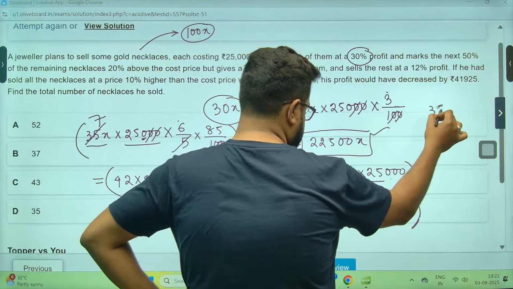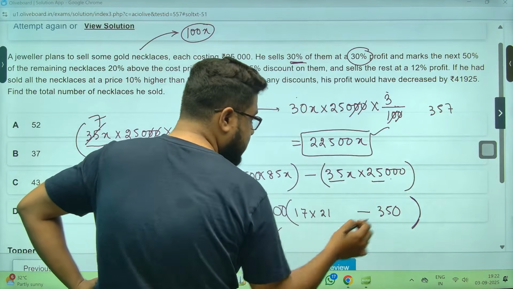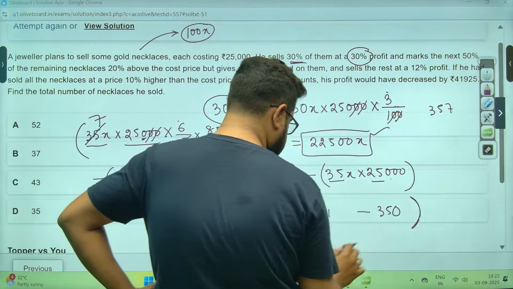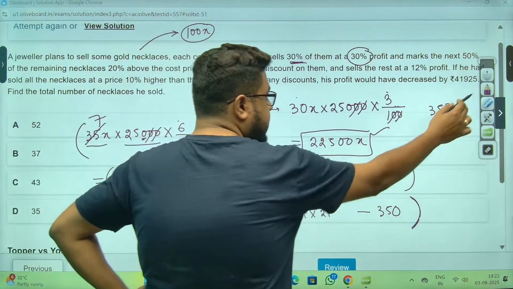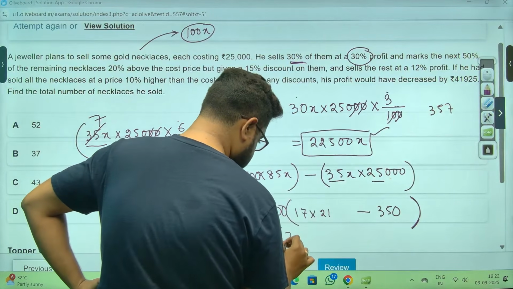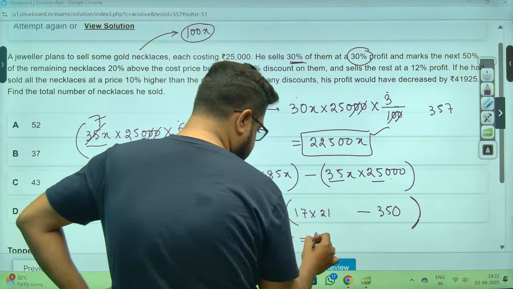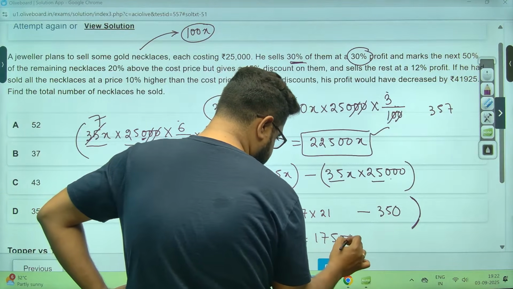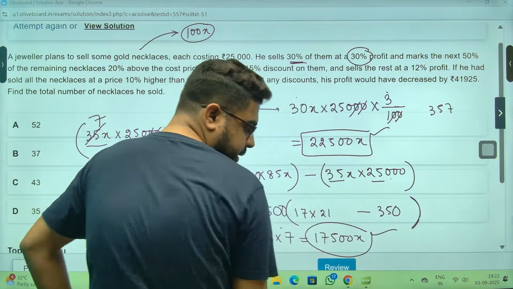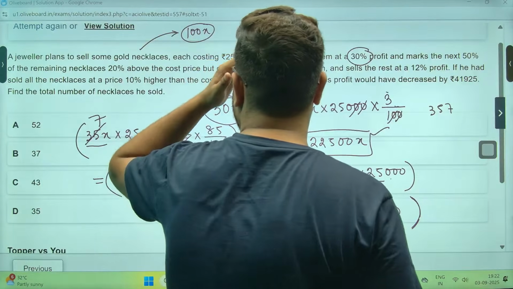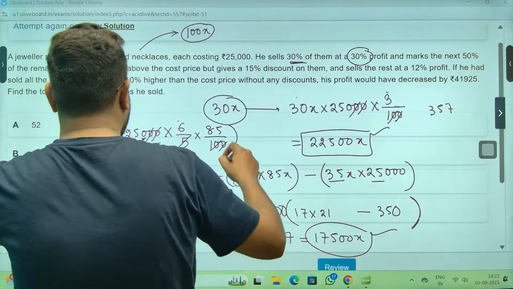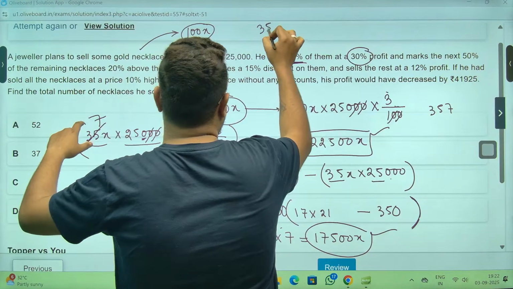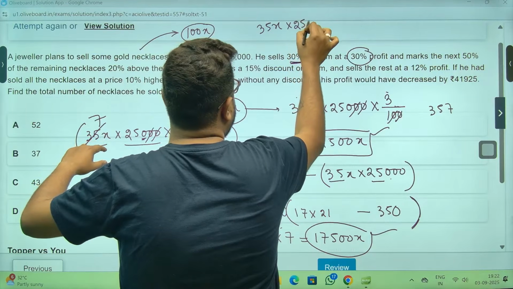340 and this is 357, so ये 7 आया sir. This is giving you 7 ultimately. 7 into 25 is 17500x. कोई मतलब ही नहीं बनता ये वाला क्वेश्चन ऐसे बनाने का. अच्छा चलो, जो भी बचा है. Now remaining will be 35x into again 25,000.